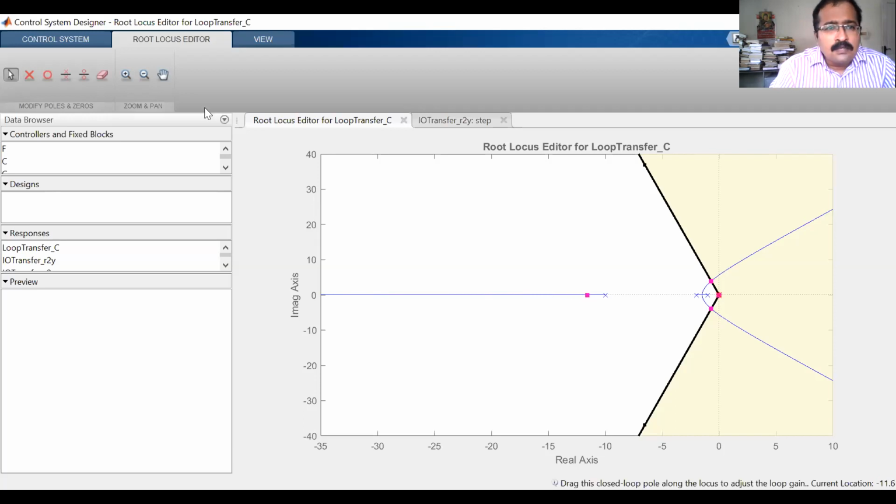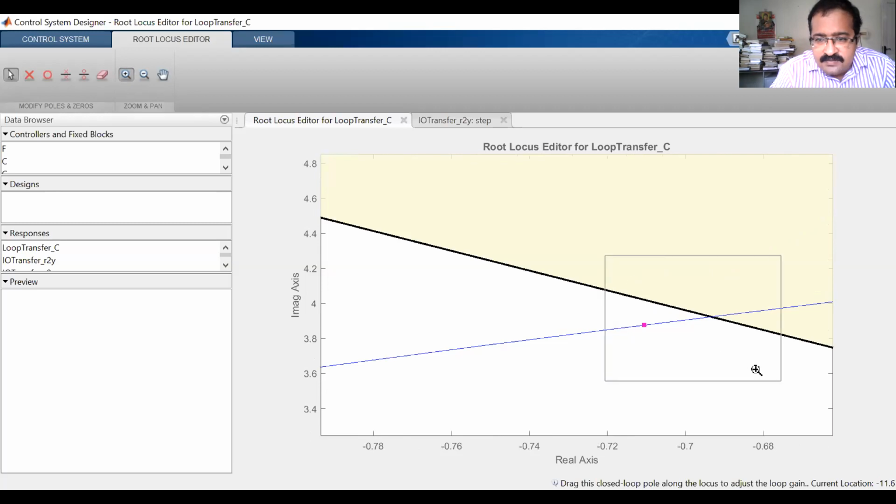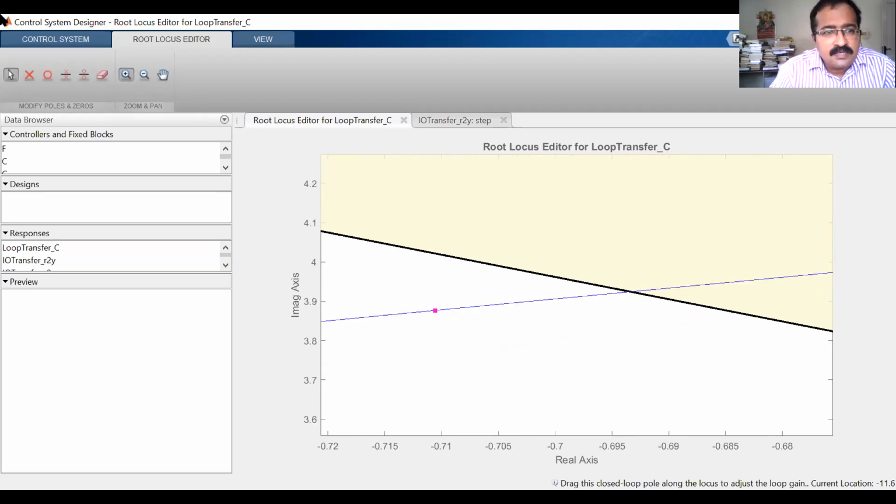Yeah, it's coming. Okay. So we will zoom in on this portion and see whether it is actually on the root locus. No, it's not. Okay, we can see that there's a big difference. So come out of the zooming, slide the complex pole slightly so that it is at the intersection of the root locus and this line. Okay. So at the bottom, you can see it is 0.694 plus j 3.92. What is our calculated dominant pole location? Minus 0.6936 plus j 3.9256. So it is more or less the same. There is not much appreciable difference.